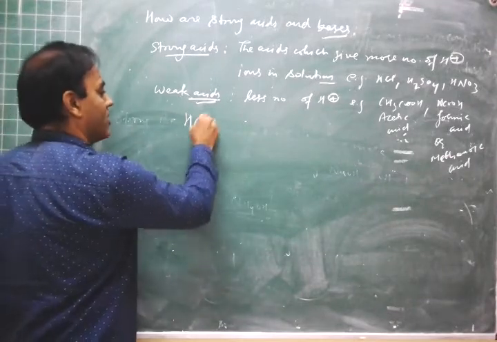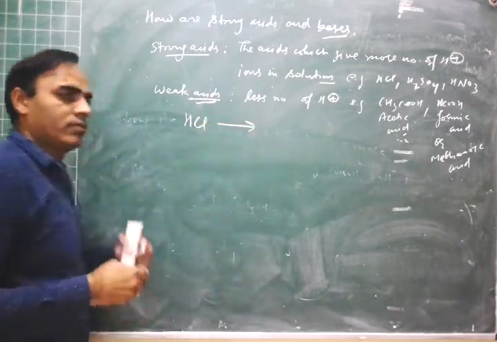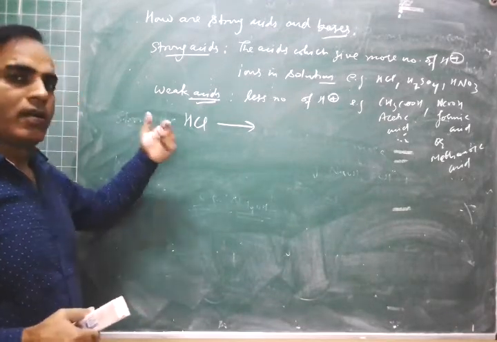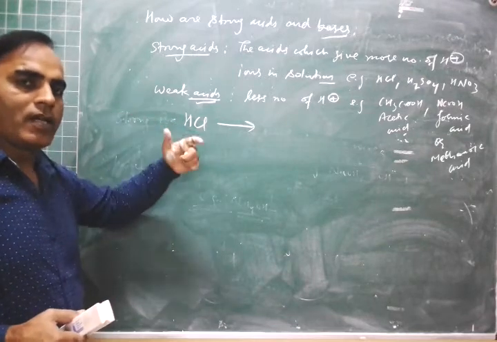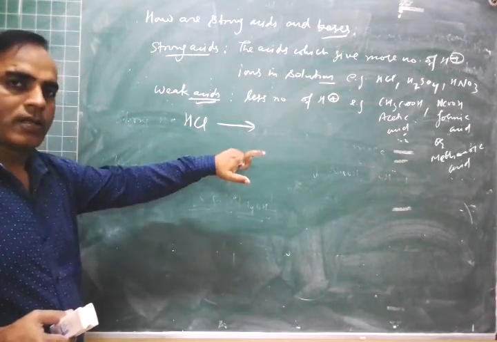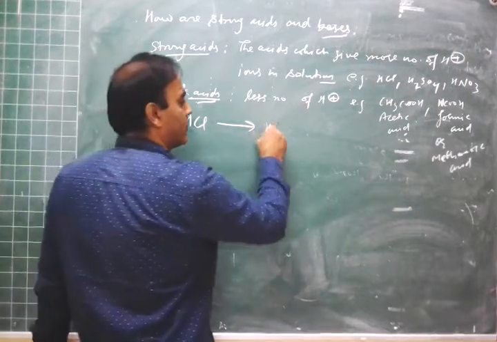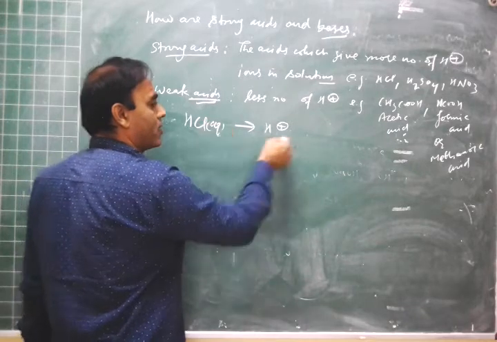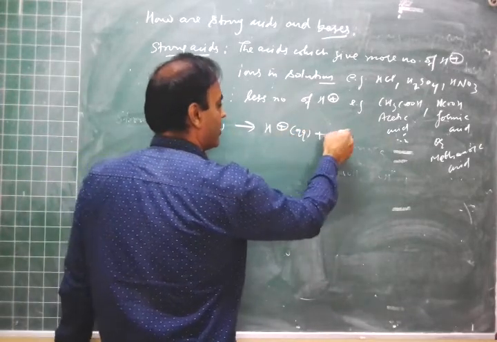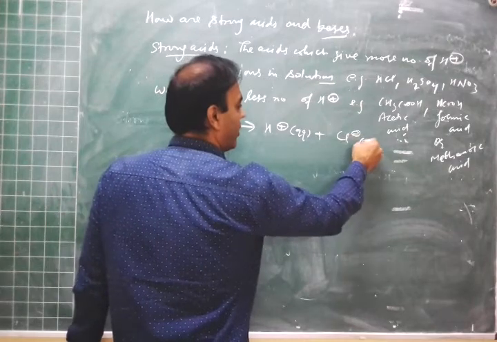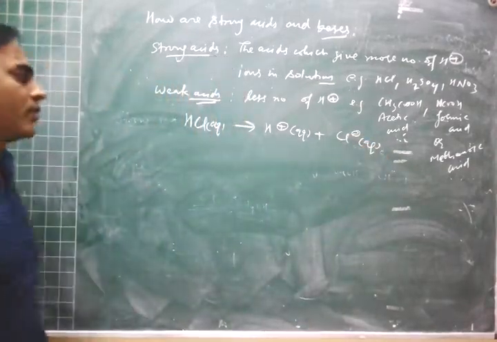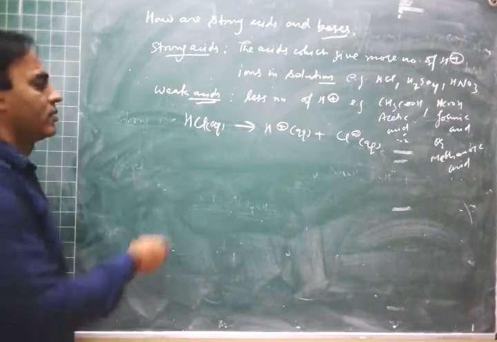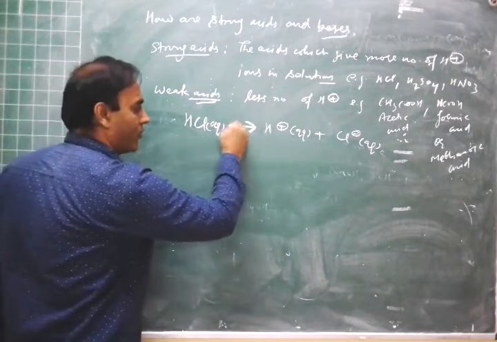For example, HCl is a strong acid, so all its molecules, if suppose there are 1 billion molecules, will dissociate in aqueous solution. You write aqueous here, then H plus aqueous and Cl negative ion aqueous, because dissociation takes place in aqueous solution. We are using a simple arrow for dissociation.